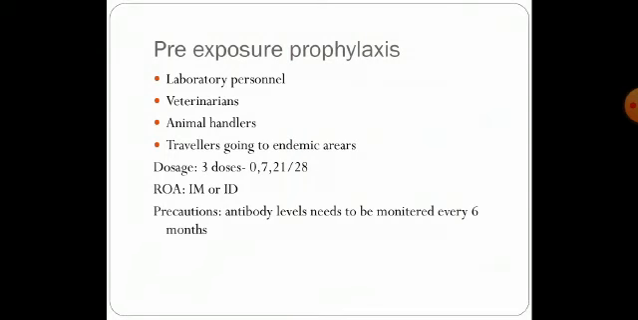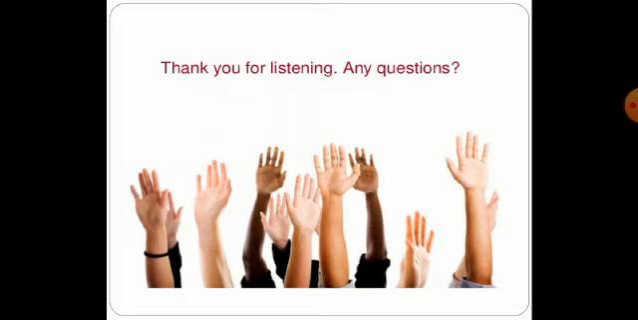Only 3 doses need to be given, on day 0, the 7th day and the 21st or the 28th day. Again, the route of administration is either intramuscular or intradermal. One thing that needs to be kept in mind is that these individuals need to monitor their antibody levels every 6 months. Once they know that their antibody levels are falling, they need to take their injections. That's how they will be protected.